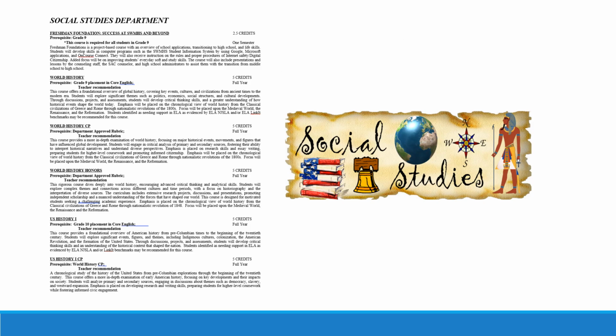Next up is the social studies department. There are 3 core courses here that are required for graduation: World History, US 1, and US 2. In addition, students are required to take and pass a social studies elective called Financial Literacy, a 2.5 credit course.